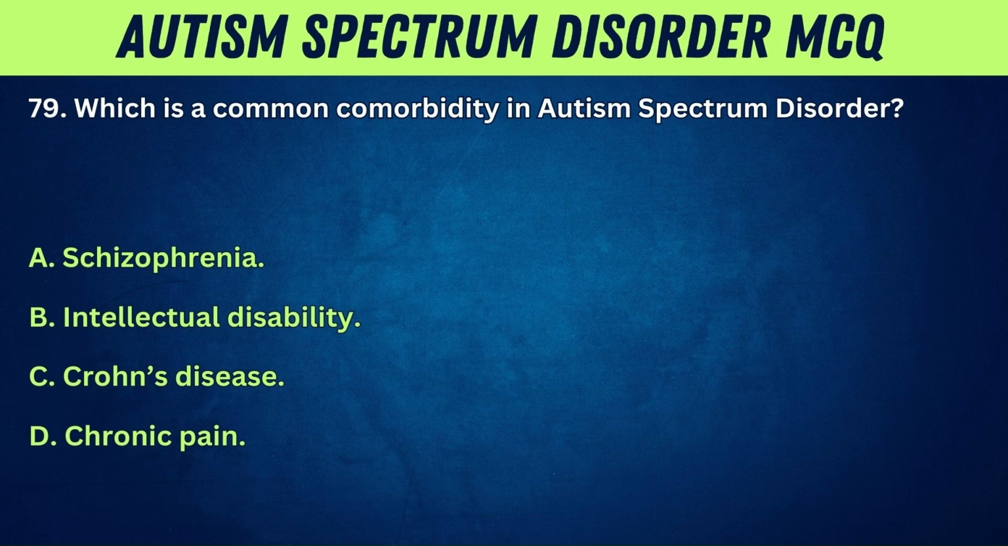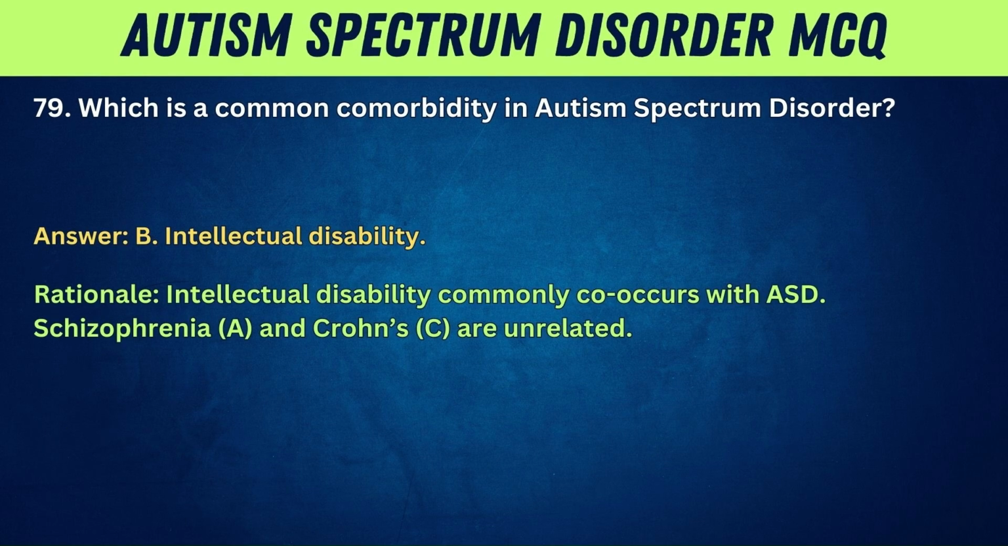79. Which is a common comorbidity in autism spectrum disorder? A. Schizophrenia. B. Intellectual disability. C. Crohn's disease. D. Chronic pain. Answer: B. Intellectual disability. Rationale: Intellectual disability commonly co-occurs with ASD. Schizophrenia, A, and Crohn's, C, are unrelated.